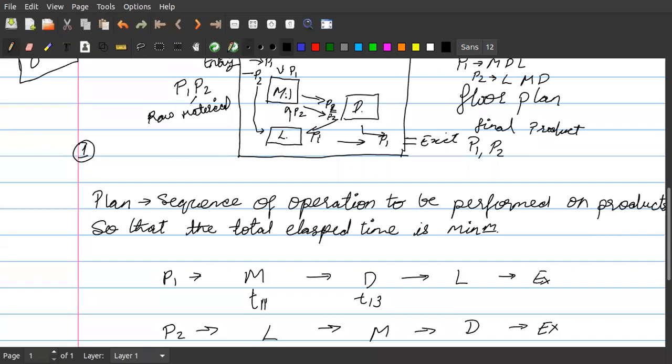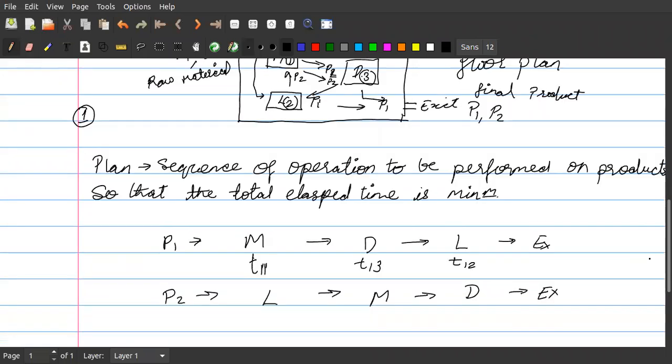Since this is my first machine, this is my second machine, and this is my third machine. Then similarly, here it will be processing time T12, first product on second machine. Correct? This is processing time.